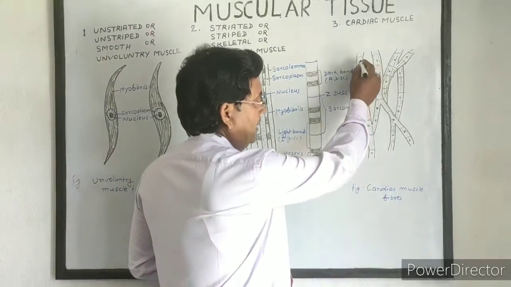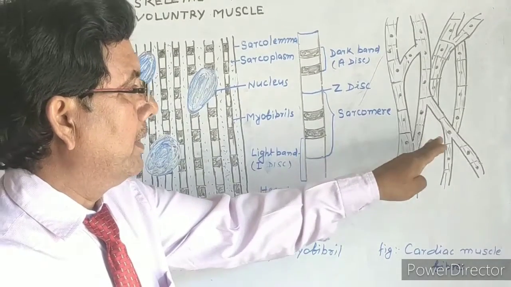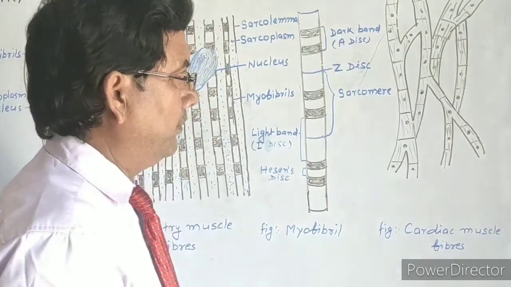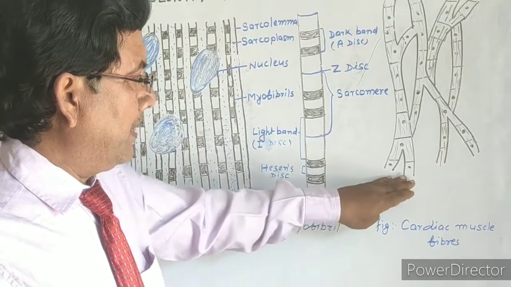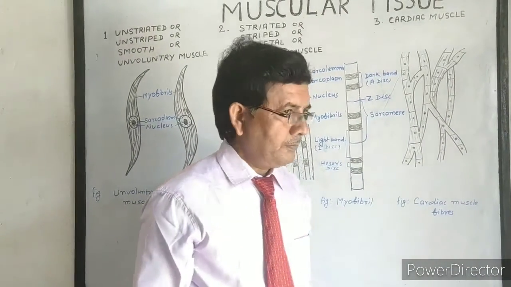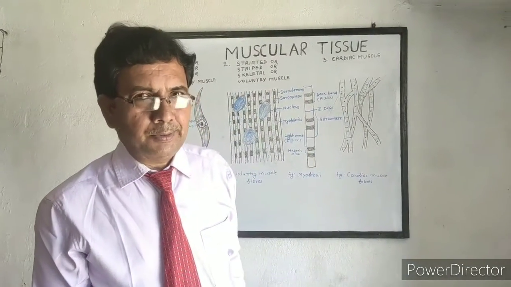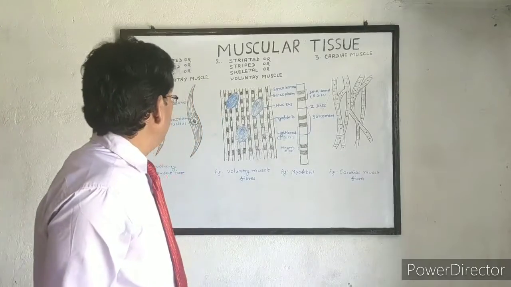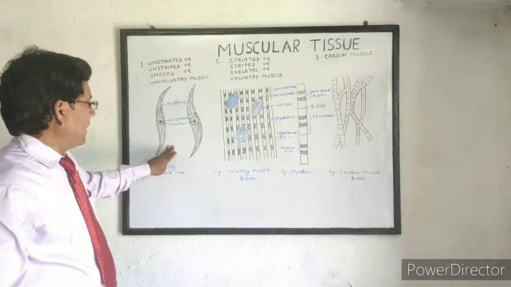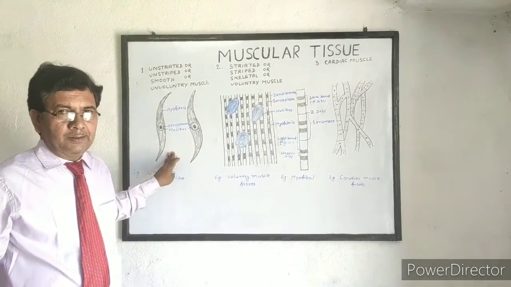Muscle fiber is made up of many cells and each cell has a single nucleus, and all the muscle fibers are branched, connected with each other to form a network of muscle fibers. There is great power of contraction and relaxation in the muscle fiber. So once again, we describe these three muscle fibers one by one. Firstly, smooth muscles or involuntary muscles. In this type, the muscle fiber is spindle shaped.